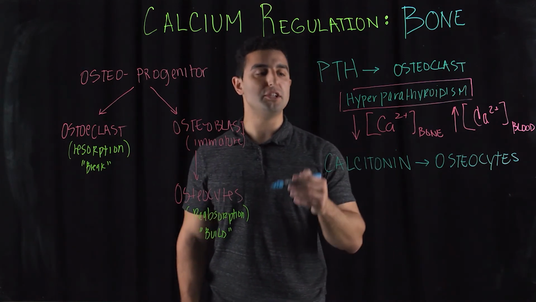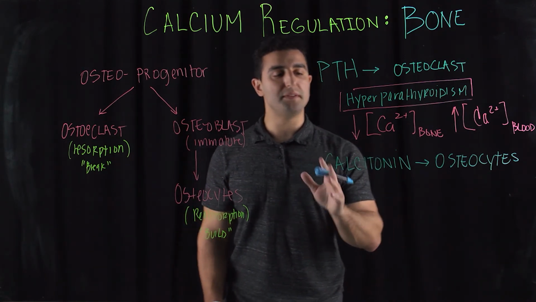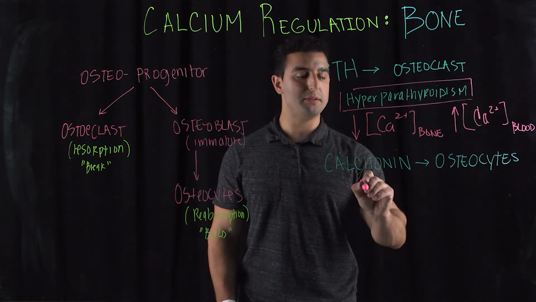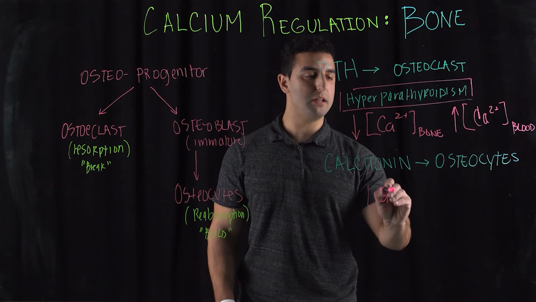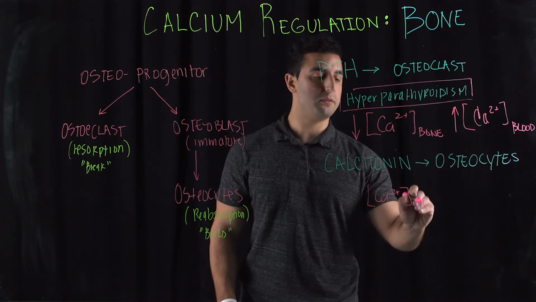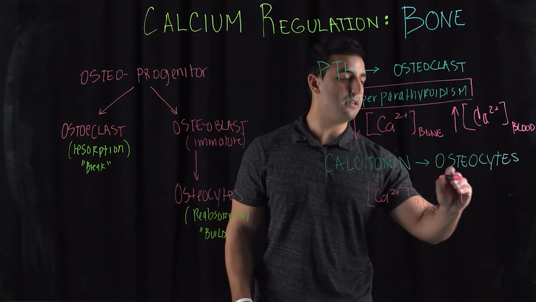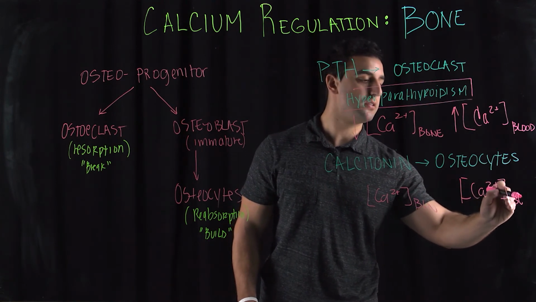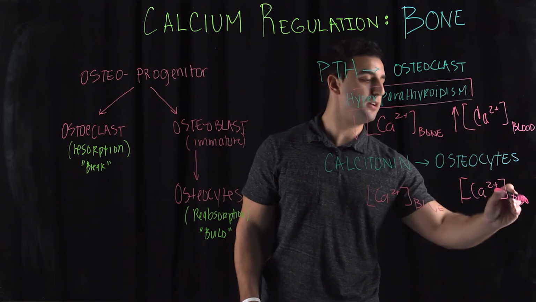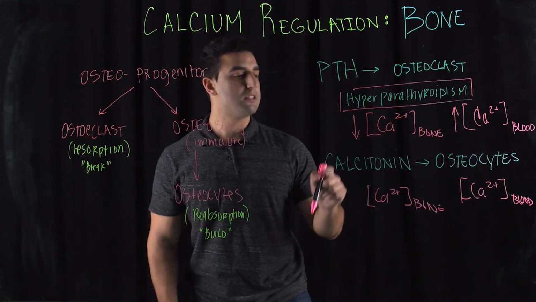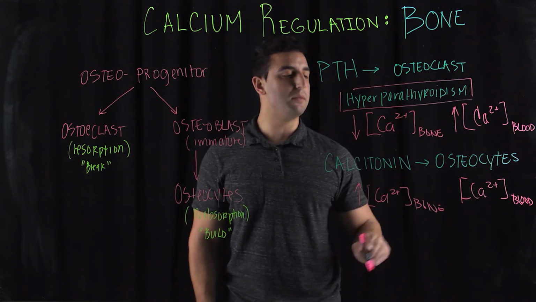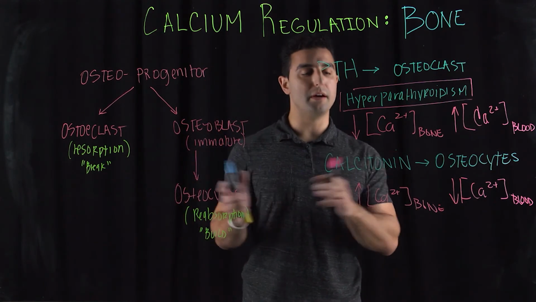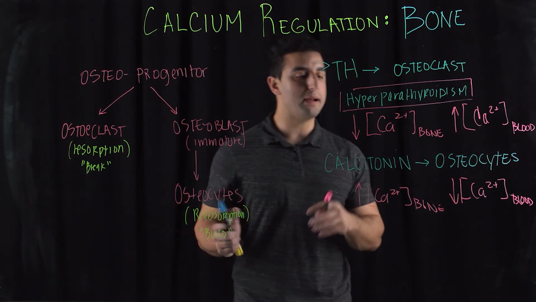If I have a condition where the body secretes very high levels of calcitonin, what would happen? If I have the same setup here, with calcium levels of the bone and calcium levels of the blood, and I have too much calcitonin, this will lead to increased calcium in the bone and a decrease in the blood. So calcium needs to be moving very consistently back and forth.